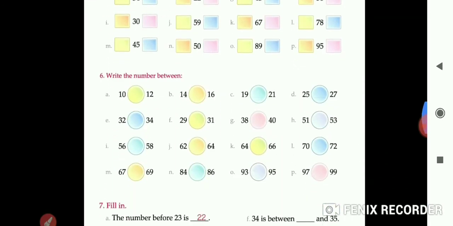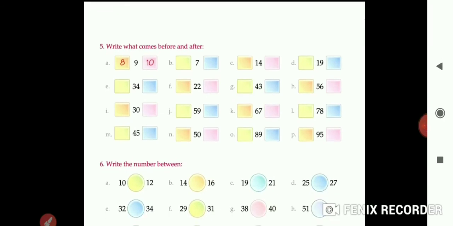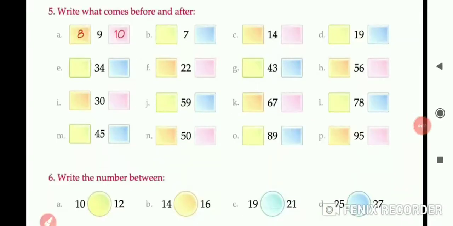Now come to page 3. Question number 5. Write what comes before and after. Part A, 9 is given and you have to write down what comes before 9. It is 8. And what comes after 9? It is 10. Now B part, it is given 7. What comes before 7? 6. And what comes after 7? 8. Like this you have to do question number 5.